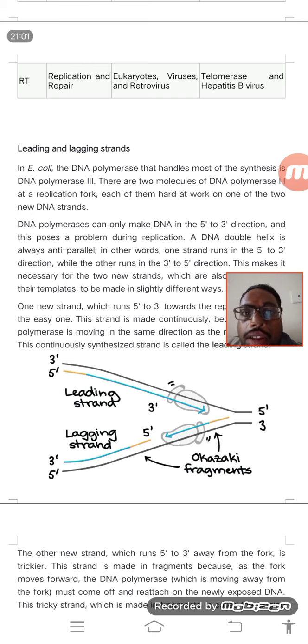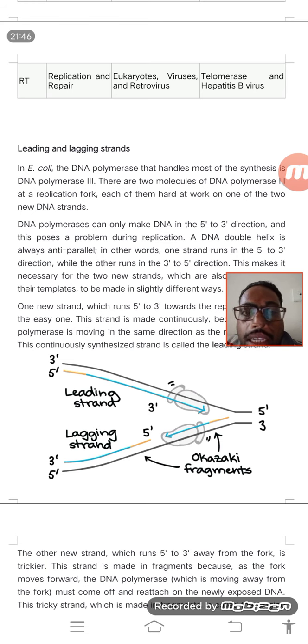And on the strand which is running in the 3' to 5' direction, there also they will synthesize DNA fragments, but those fragments are not joined together. That means after synthesizing a particular amount, there will be a gap, and then they will start synthesizing again. That strand is known as the lagging strand. These lagging strand fragments are also known as Okazaki fragments, and they are joined together by DNA ligase.